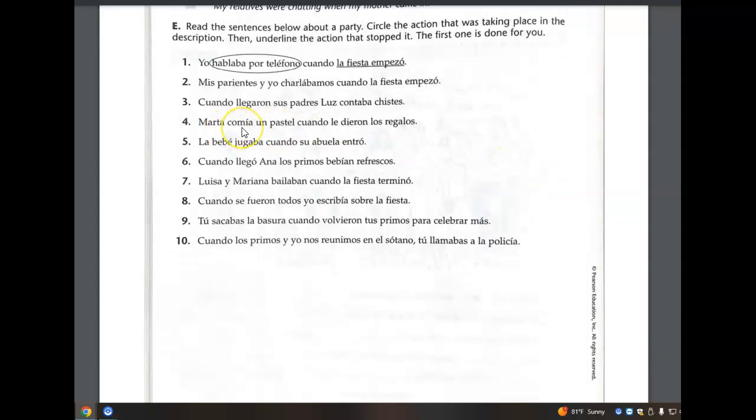Number 4, comía, imperfect, dieron, preterite. Number 5, jugaba, imperfect, entró, preterite. Number 6, llegó, preterite, bebían, imperfect. Number 7, bailaban, imperfect, terminó, preterite. Number 8, preterite, se fueron, escribía, imperfect. Number 9, sacabas, imperfect, volvieron, preterite. And number 10, preterite, nos reuníamos, and llamabas, imperfect.